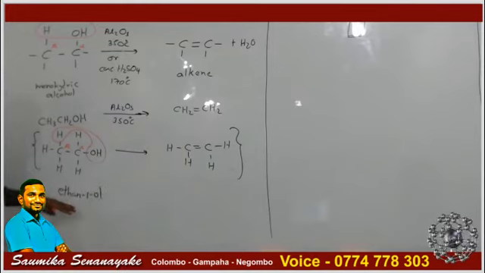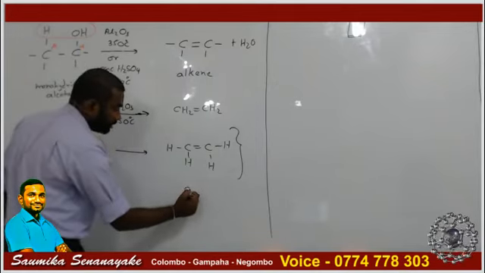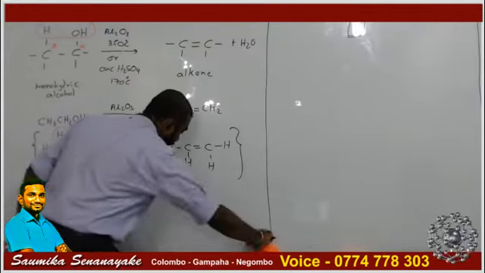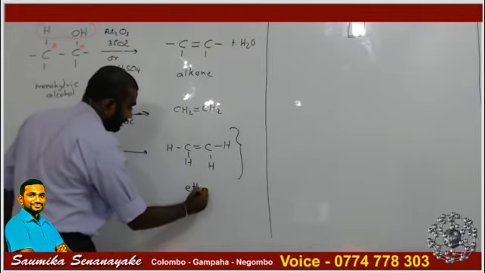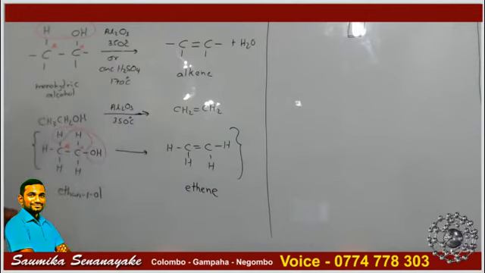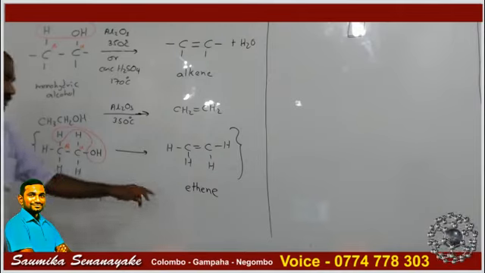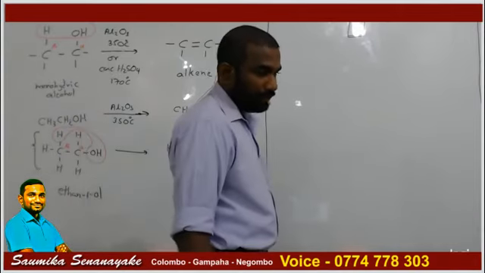Under the nomenclature of alcohols, I'll tell you how to name this. I have already told you how to name alkenes, so this will be called ethene. And ethanol will produce ethene. I'll take another example.